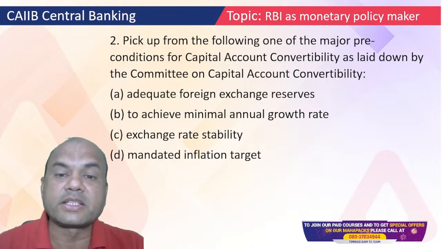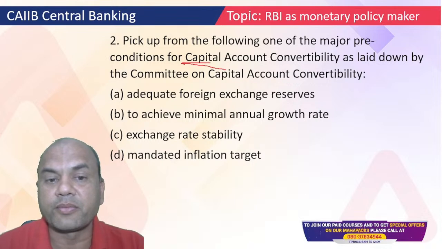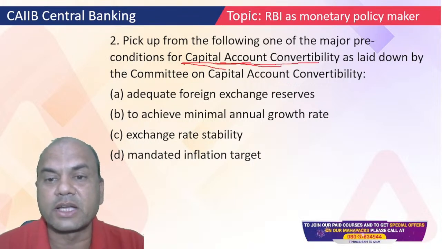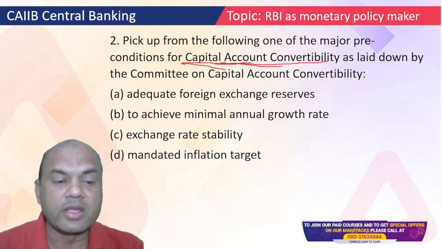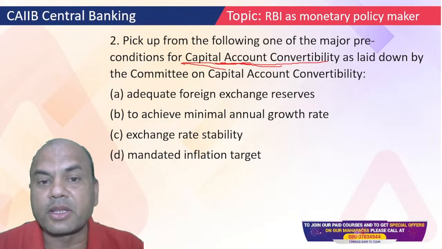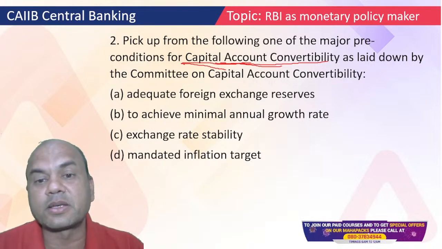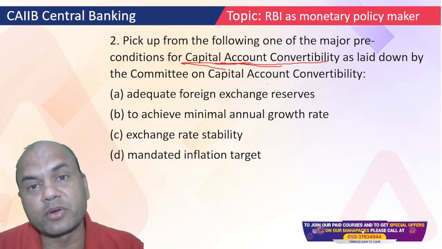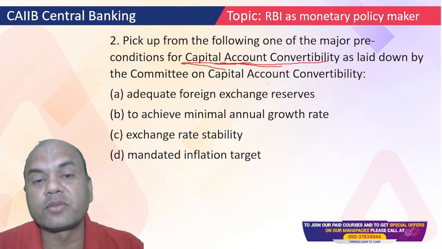Preconditions for capital account convertibility. Firstly, understand what capital account convertibility, CAC, is. It was the opening up of the market; the entire market was opened for the capital account. Here the concept of LRS came in, the Liberalized Remittance Scheme, where the 2,50,000 amount is allowed. All that comes under this convertibility.